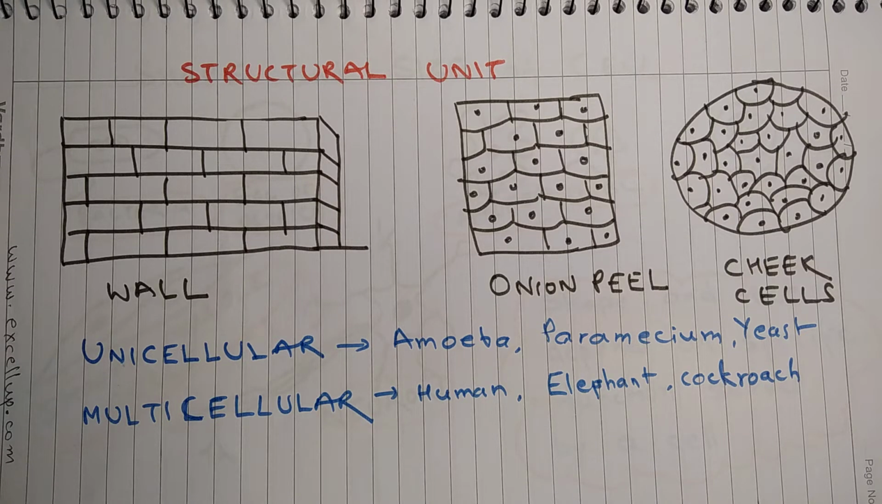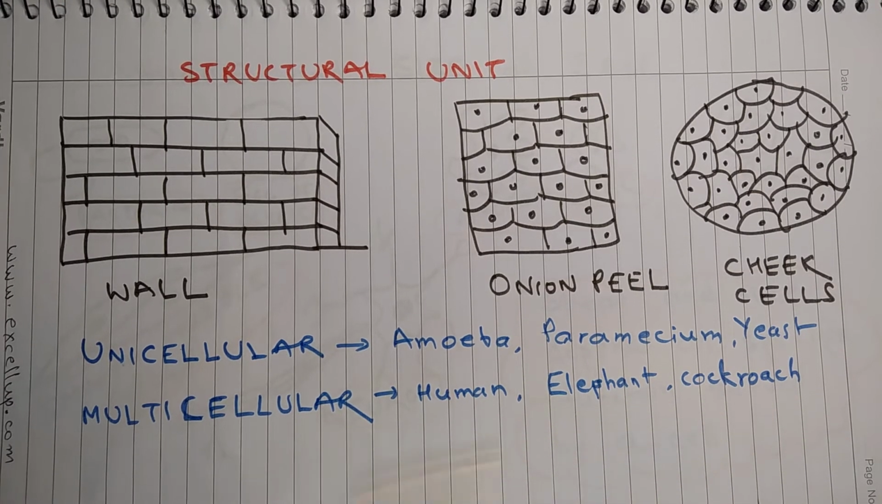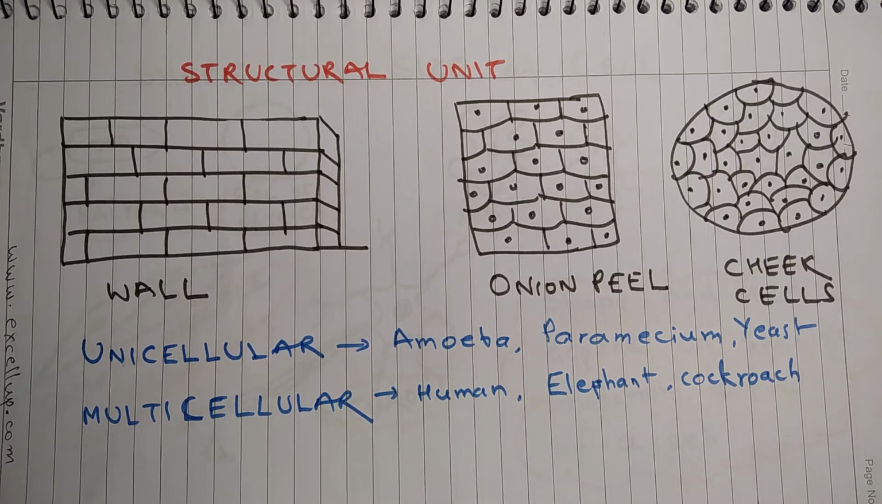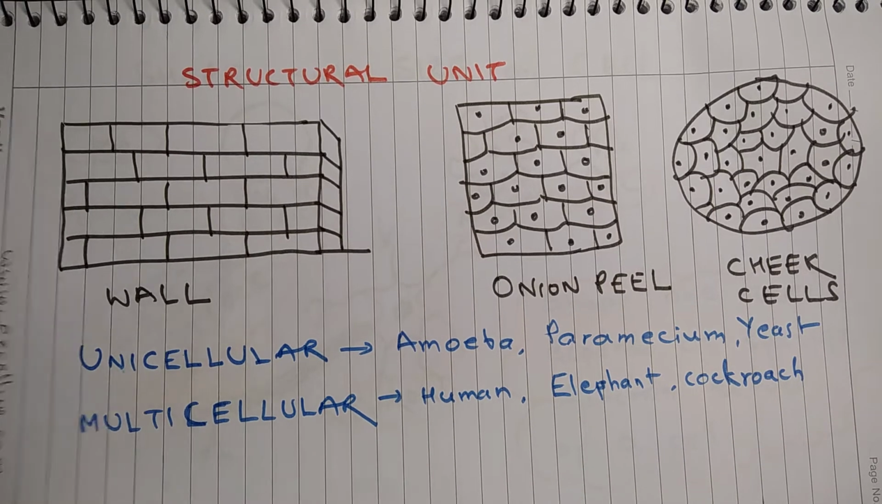Depending on the number of cells, organisms can be divided into two types. Number one is unicellular and number two is multicellular. Those organisms which are composed of a single cell are called unicellular living beings. For example, amoeba, paramecium, yeast. And the organisms which are composed of more than one cell are called multicellular organisms. Human beings, elephant, cockroach, mango tree are examples of multicellular organisms.